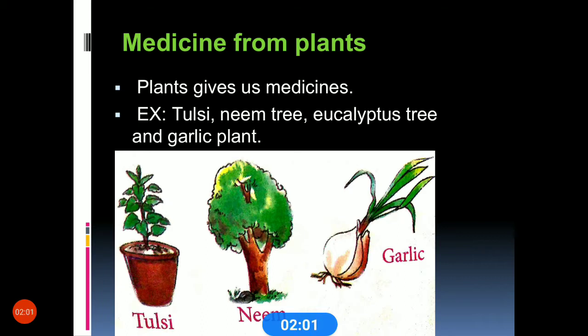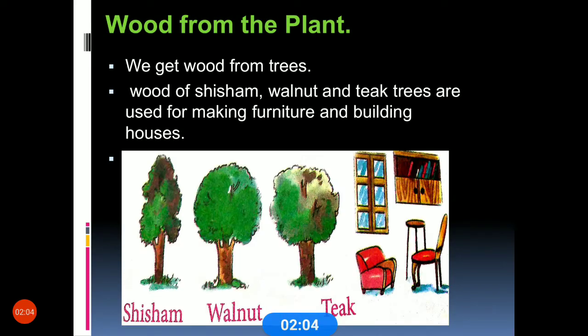Okay, children. Next, wood from the plant. We all have furniture at our home, right? How is it made? It is made of wood. We get wood from the trees.